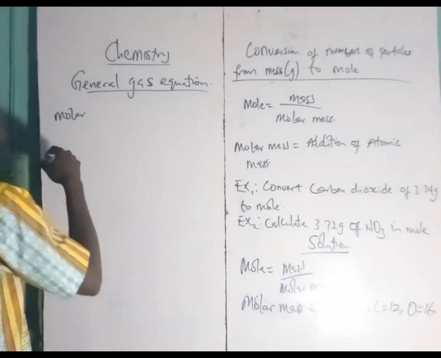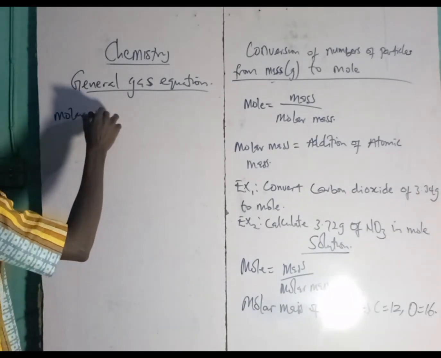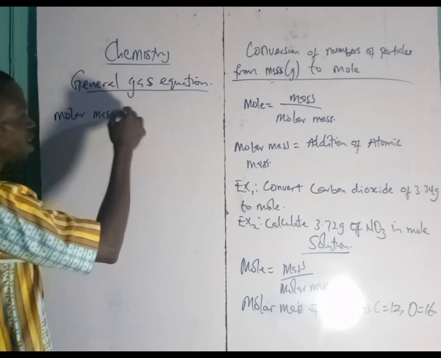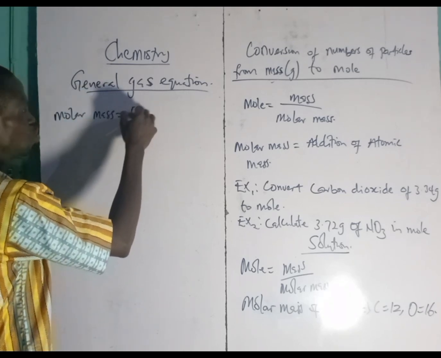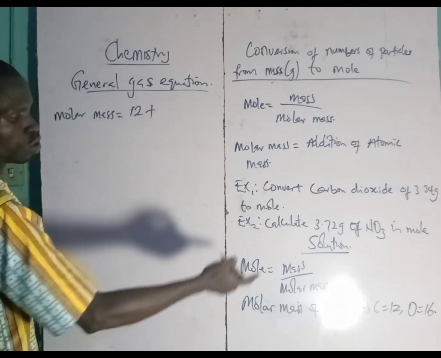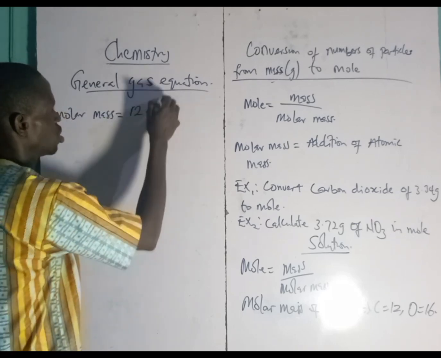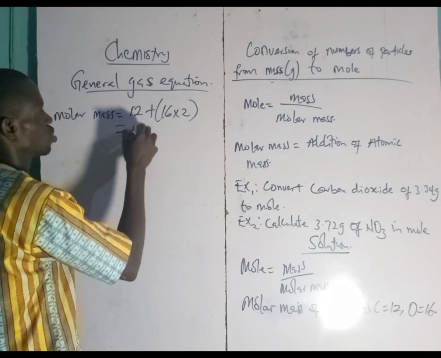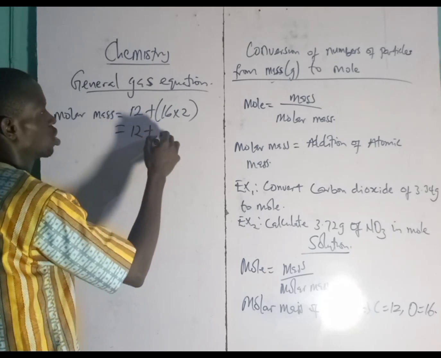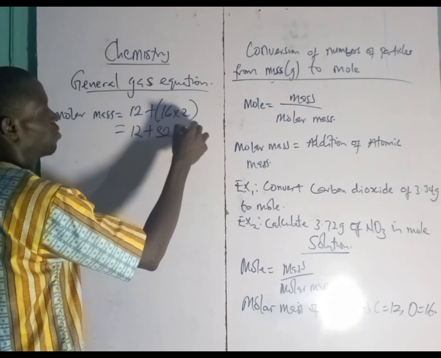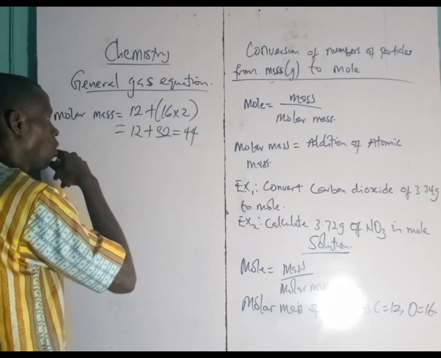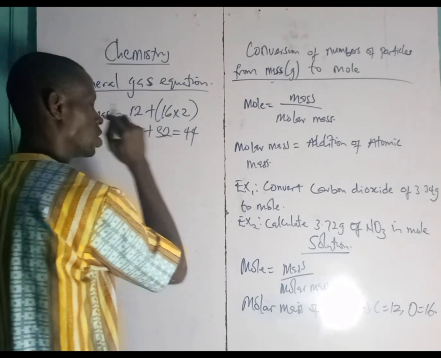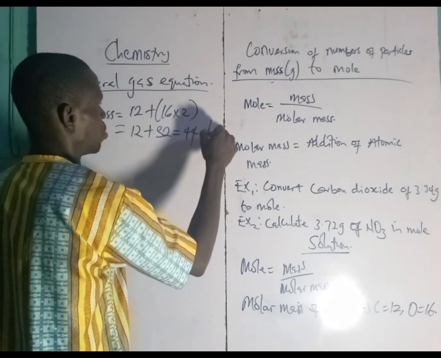The number of carbon atoms is 1, so that's 12, plus there are 2 oxygen atoms, 16 times 2. That gives us 12 plus 32, that's 44 gram per mole.